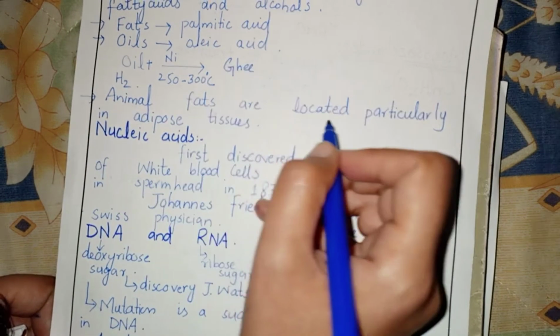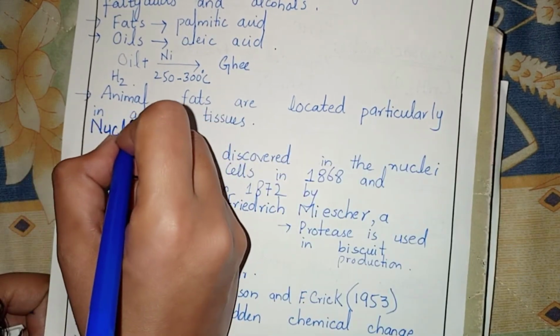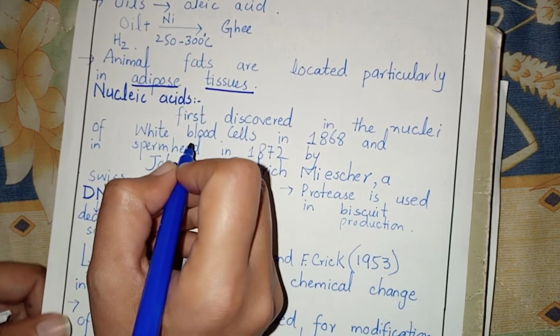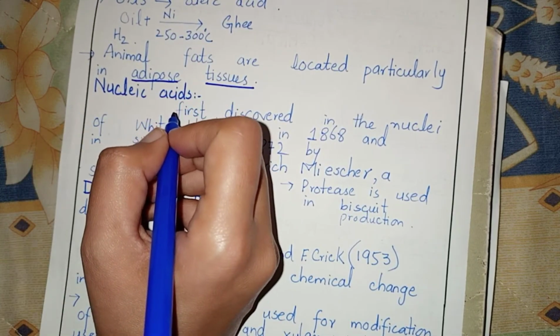Animal fats are located particularly in adipose tissues.